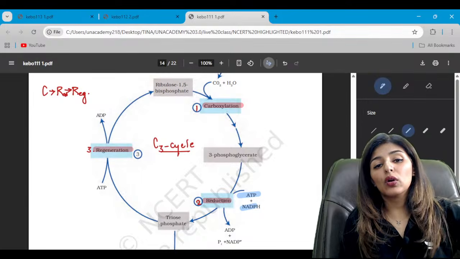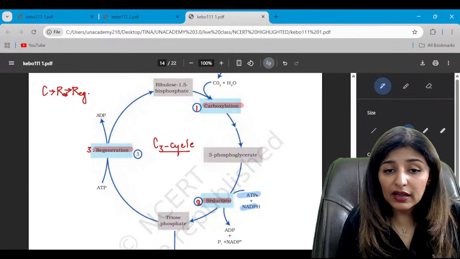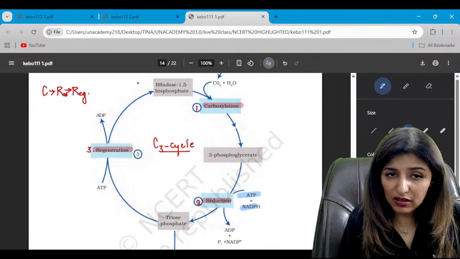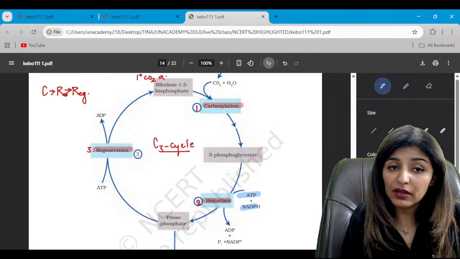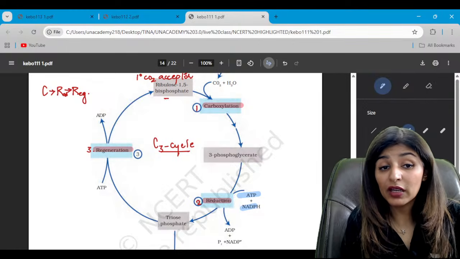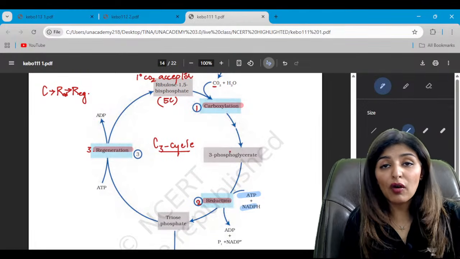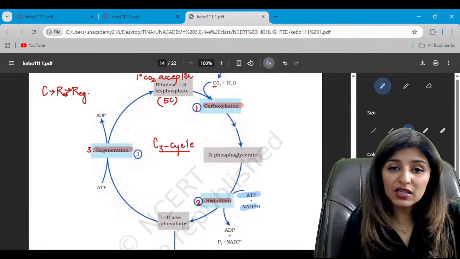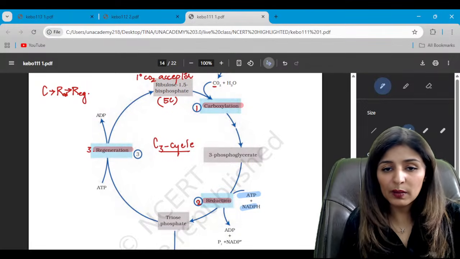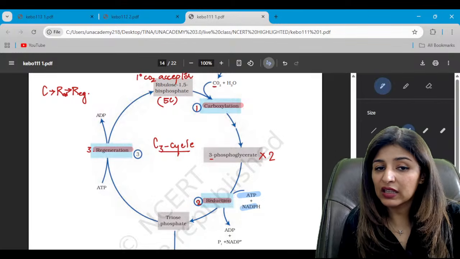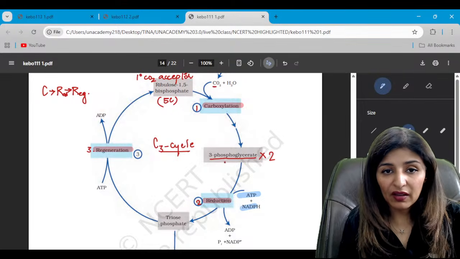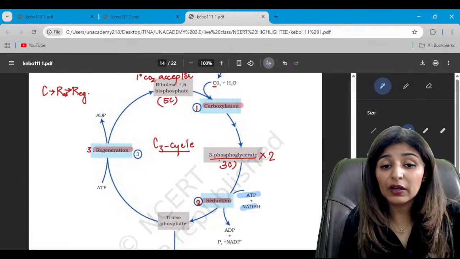Clear? Now, during this, first, which is the carbon dioxide acceptor? This is the primary CO2 acceptor, that is RuBP, ribulose 1,5-bisphosphate. How many carbons? A 5 carbon compound, plus 1 carbon from CO2. What should it form? It should give us 6 carbons, but instead of forming one 6-carbon compound, it is forming 2 molecules of 3-PGA, 3-phosphoglycerate, right? Which contains 3 carbons.